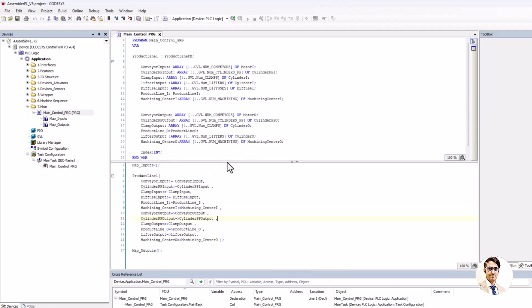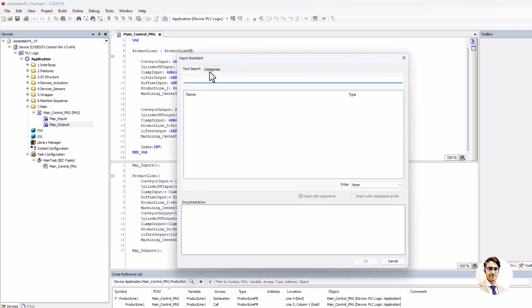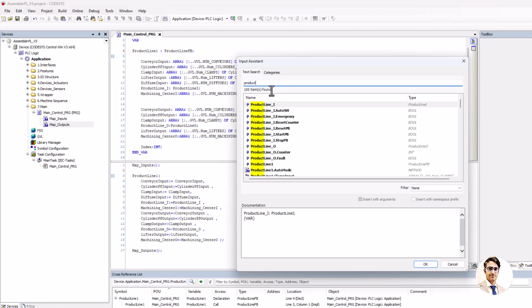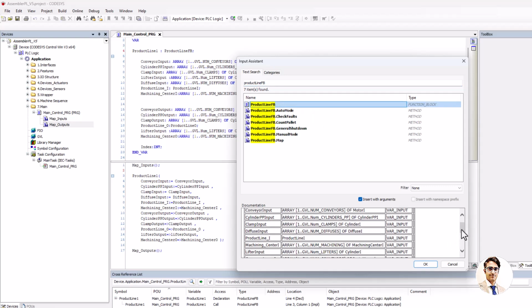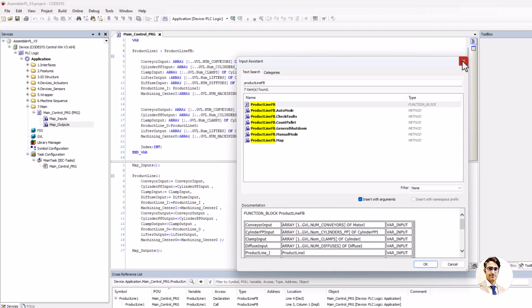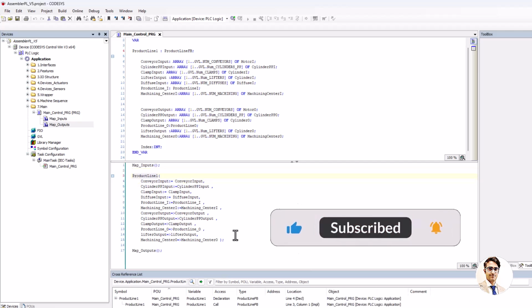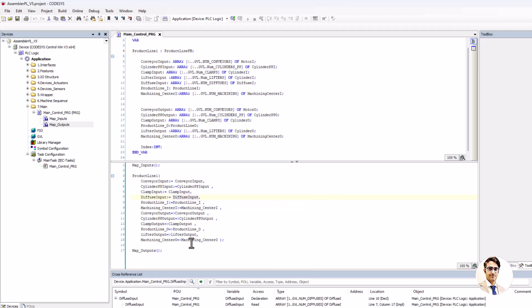Product line 1 is the instantiated wrapper. By clicking the F2 button, search the name and insert it to the POU. I have already inserted product line 1 and I assigned all the inputs and outputs, and as you can see, I select the same names for the inputs and outputs and define them in the variable list.